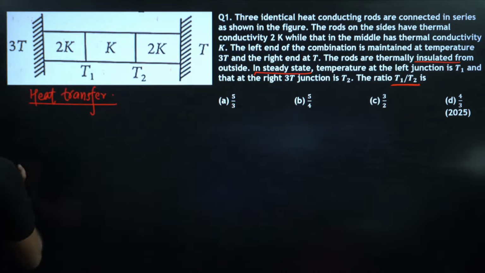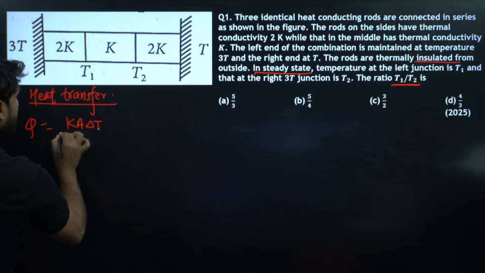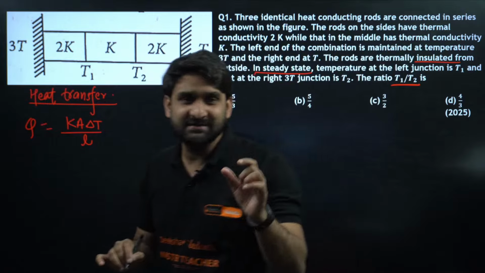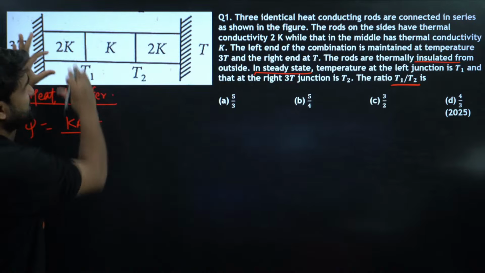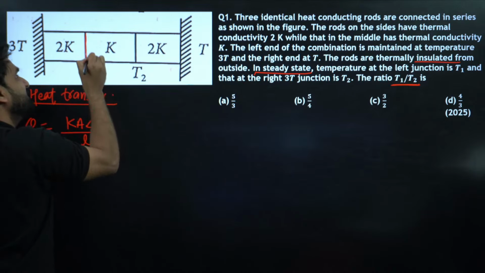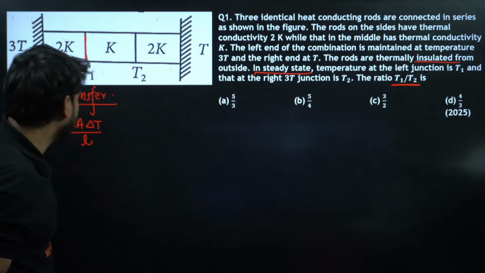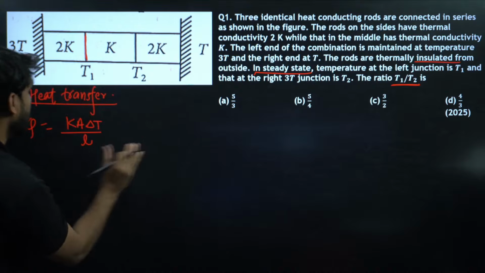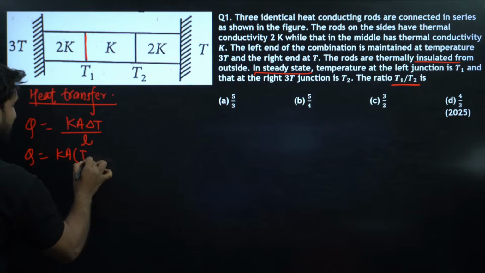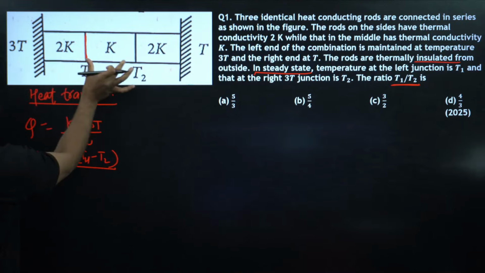Yes, my dear champions. The heat transfer formula is KA delta T by L. K is the thermal conductivity, A is the area, which is the same for all the rods. If the rod is cylindrical, the area will be the circular cross-sectional area. And delta T is the difference in temperature. We can also write this formula as KA (T higher minus T lower) divided by L, where L is the length.